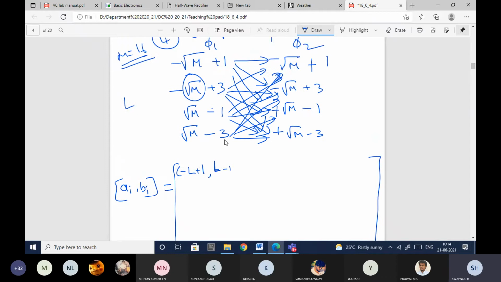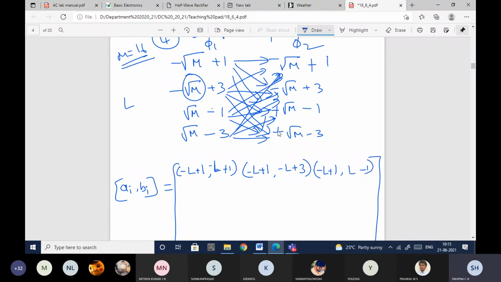Then you just need to order it and pair it: minus L plus 1, minus L plus 3, then minus L plus 1, L minus 1.